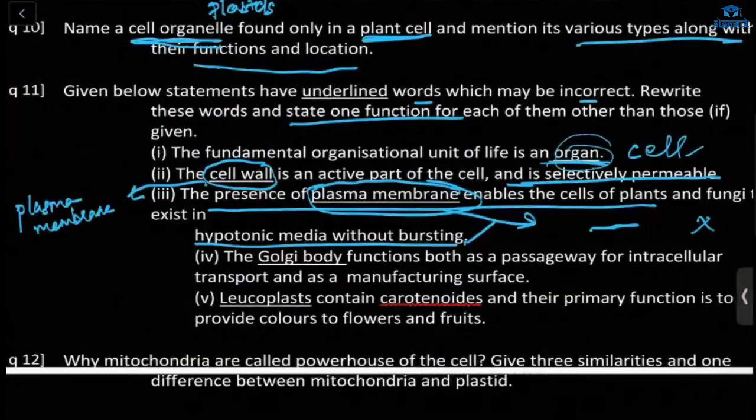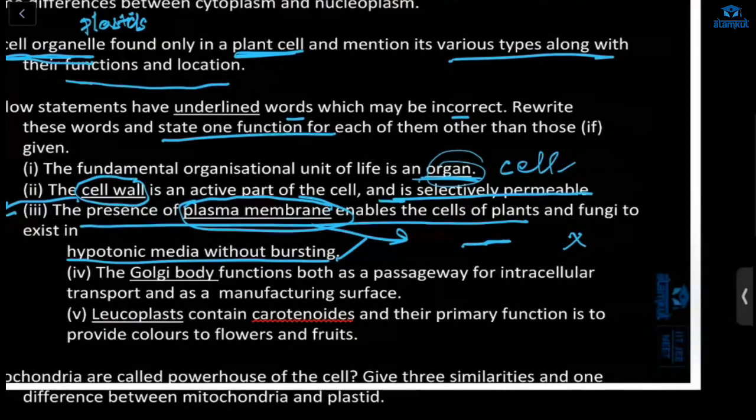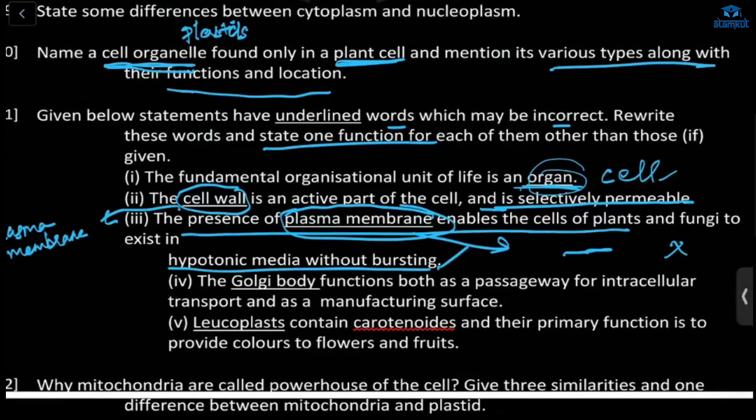Okay. So in this case, the presence of plasma membrane enables the cell of plants and fungi to exist in a hypotonic media without bursting? No. What should be the answer here? Cell wall. Understood? Okay, statement 2 is correct. Yeah, this third one, cell wall is correct. Okay. Yes, ma'am. The fourth one, let's see.